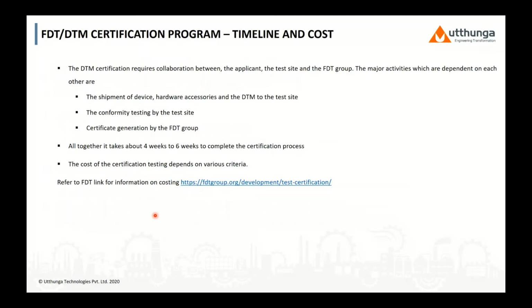So collaboration is required between the applicant, the test site, and the FTT group for the DTM certification. Once the certification is submitted to the FTT group, it generally takes approximately 4 to 6 weeks to complete the process. The cost of the certification test depends on various criteria. In case there are any changes or enhancements made in the DTM, it requires recertification. The same procedure that we just explained is followed for the recertification as well.